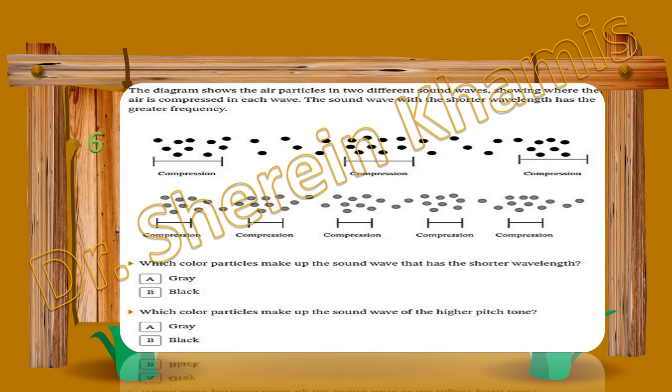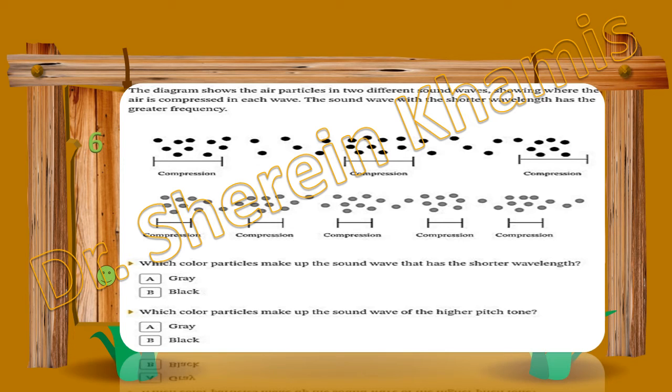So here we have the two waves, the first is the black and the second is the gray. The first question: which color particles make up the sound wave that has the shorter wavelength? Which one will have the shorter wavelength? Shorter wavelengths means small waves, or small particles not coming with a very high density or in a high amount. So the gray one will have the shorter wavelengths. So the right answer will be the gray.